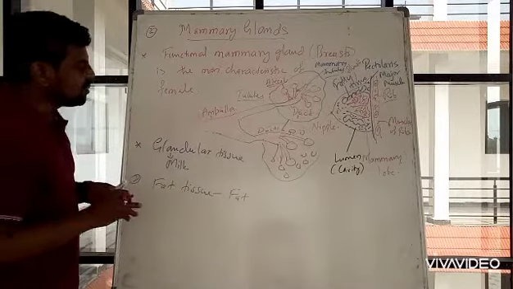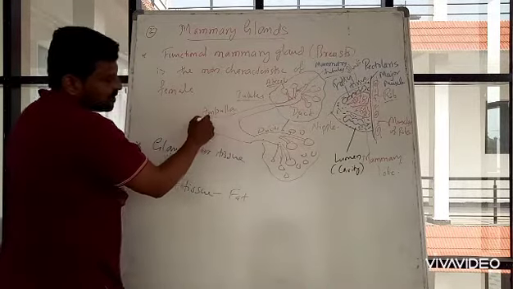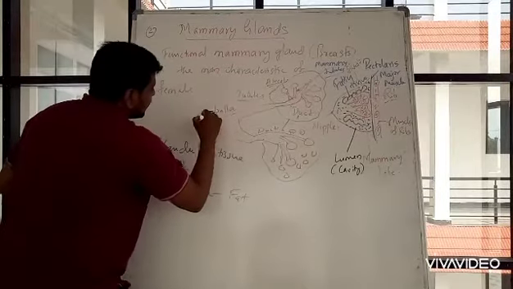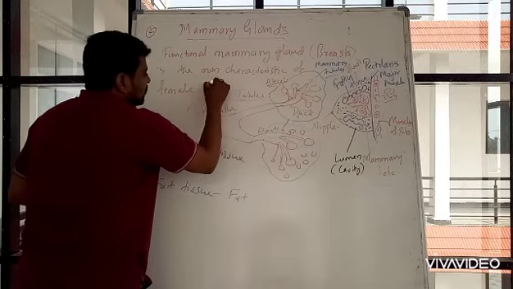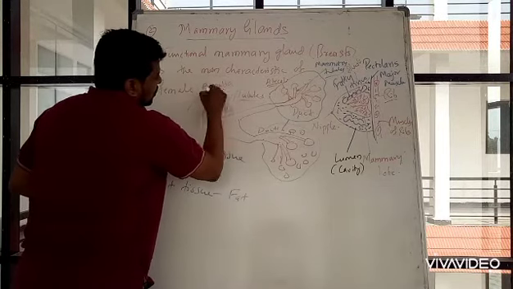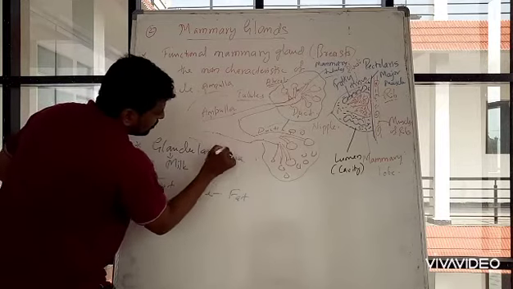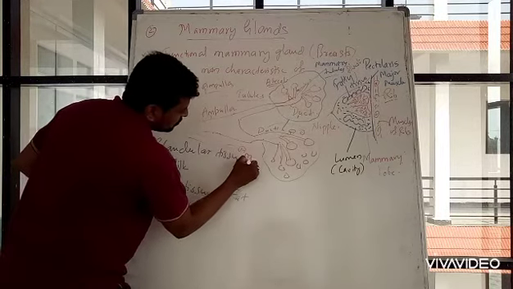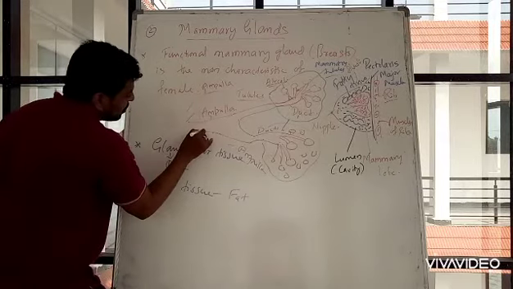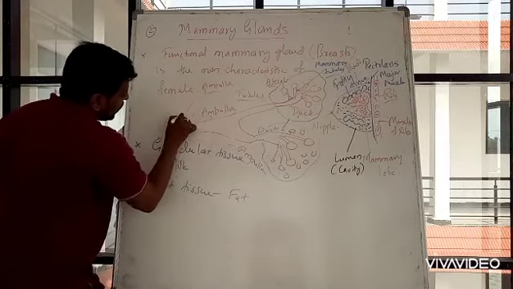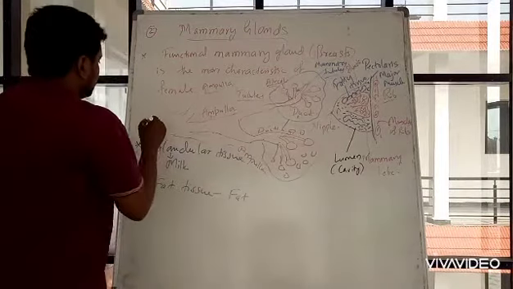Say these two lobes are joined together to form an ampulla. Another ampulla will come from here, and one more from here. These ampullae will commonly open into a lactiferous duct.